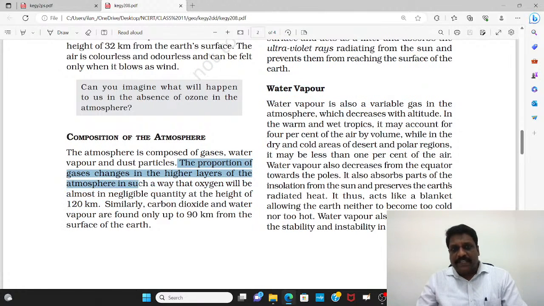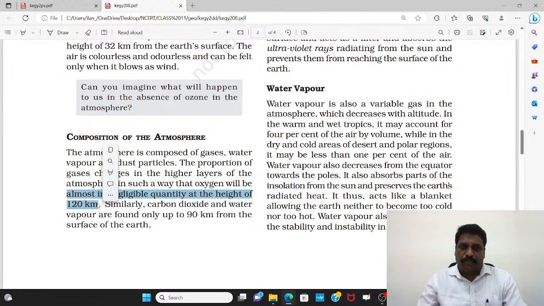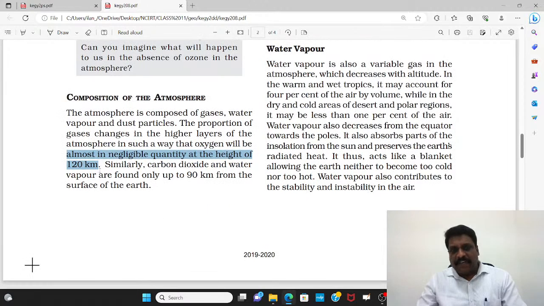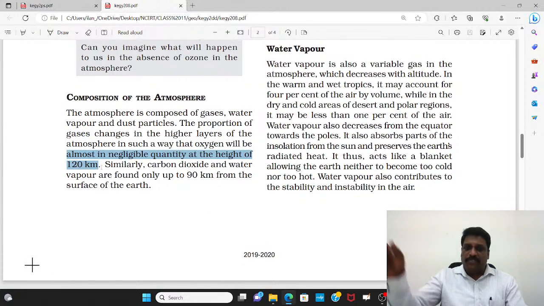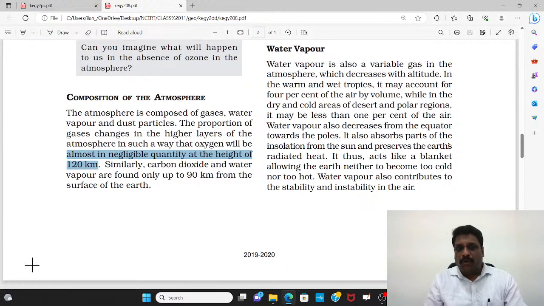The proportion of gases changes in the higher layers of the atmosphere in such a way that oxygen will almost be a negligible quantity at the height of 120 kilometers. So if I'm talking about oxygen, I'll be finding oxygen till the height of 120 kilometers. Similarly, carbon dioxide and water vapor you normally find only up to the height of 90 kilometers from the surface, right?